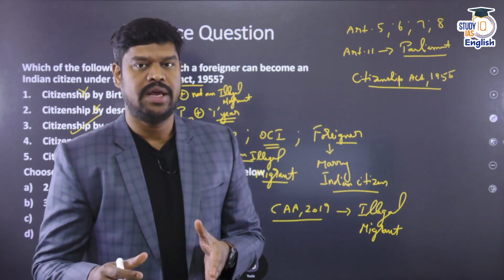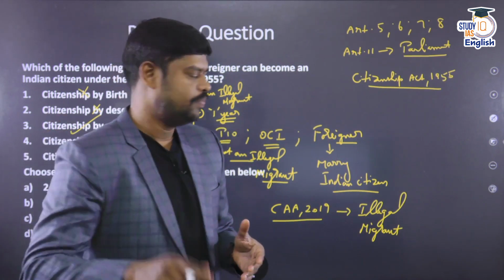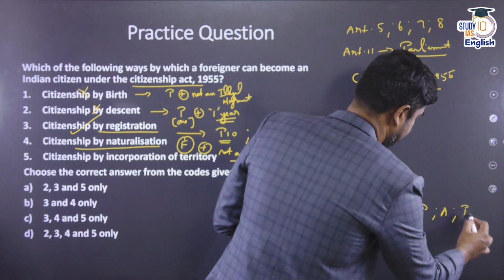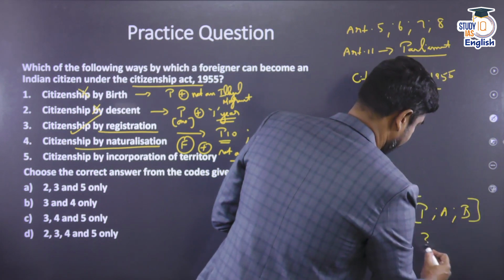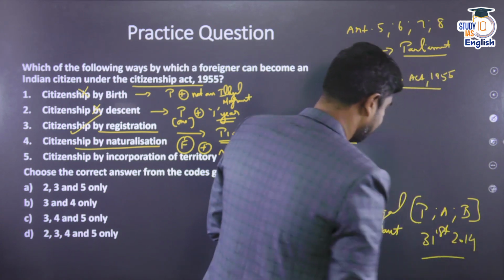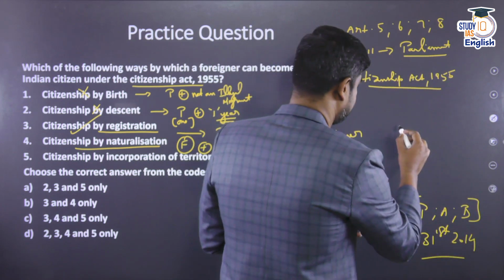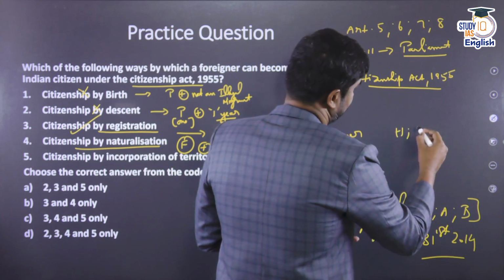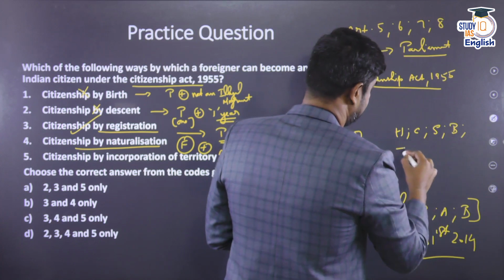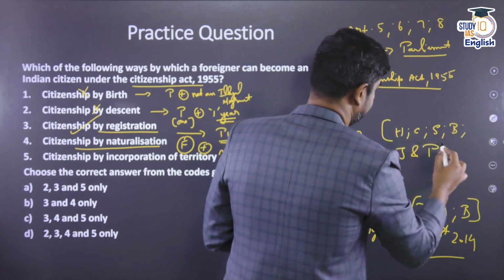If any illegal migrant has entered into India from Pakistan, Afghanistan and Bangladesh, and if they have entered before 31st December 2014, however these illegal migrants have to belong to 6 communities: Hindus, Christians, Sikhs, Buddhists, Jains and Parsis.